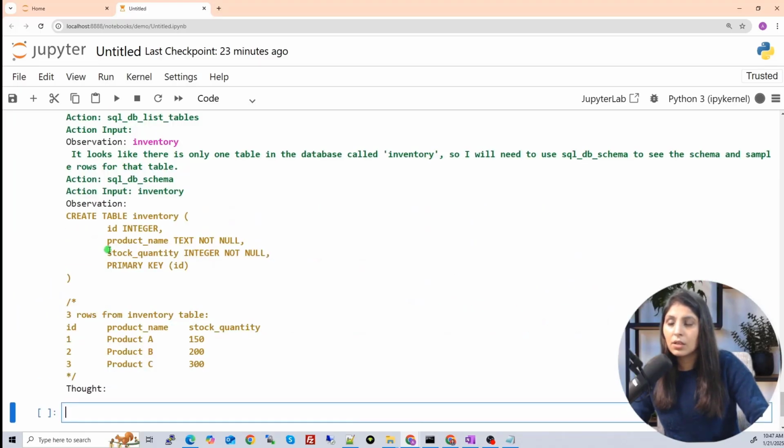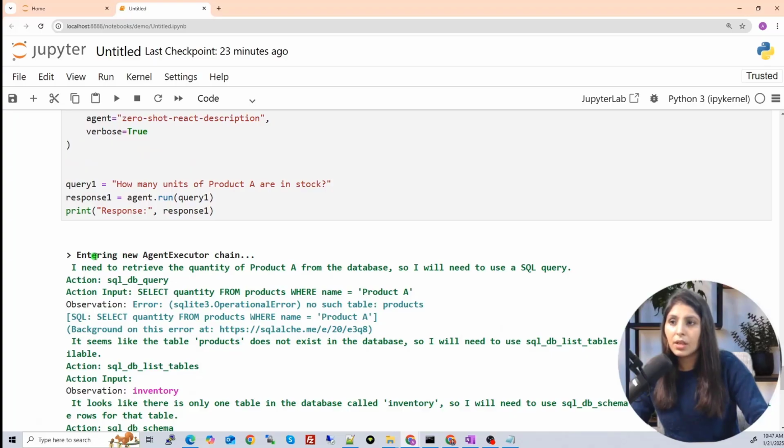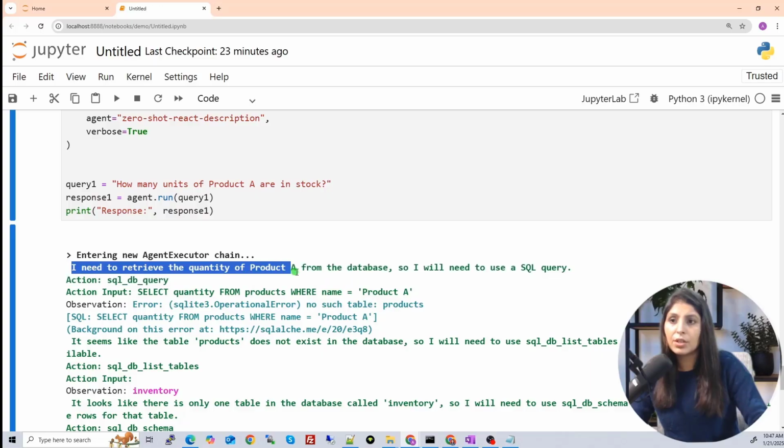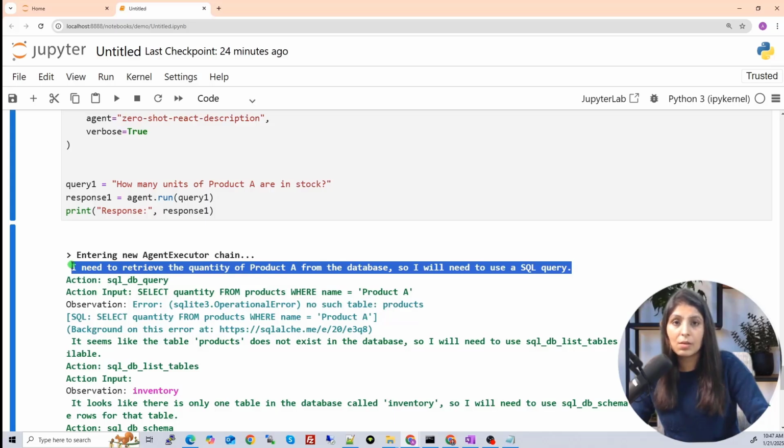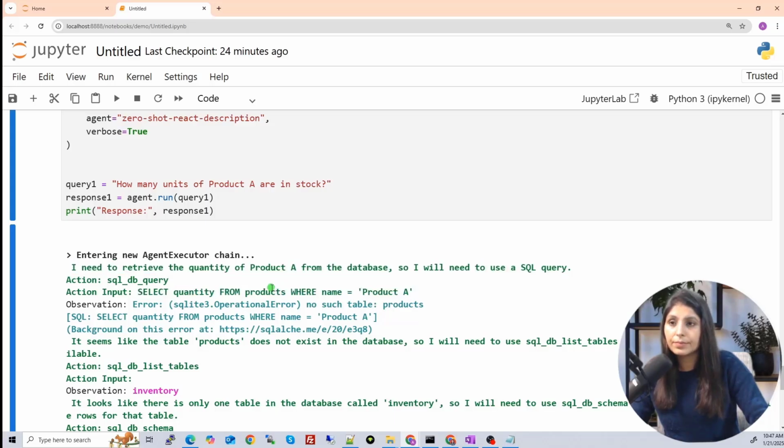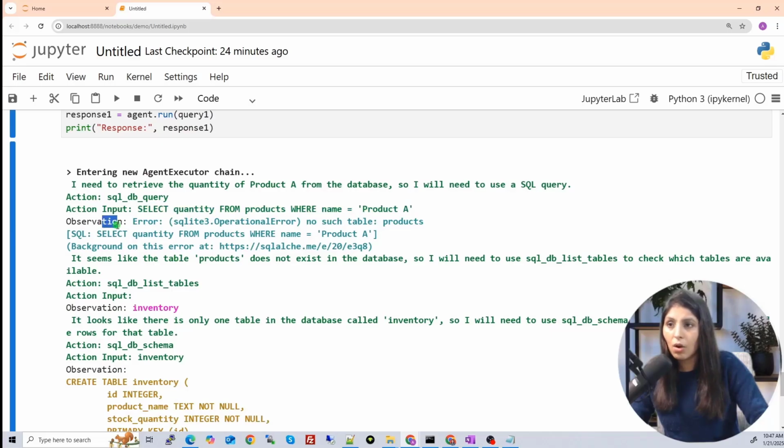First, let's start from here. From here, agent started its work. First, I need to retrieve the quantity of product A from the database, so I'll need to use a SQL query. So this reasoning part, this decision making and reasoning part is done by LLM. Action is this, and action input is this query. And then observation, error. What is the error? There is no such table products.